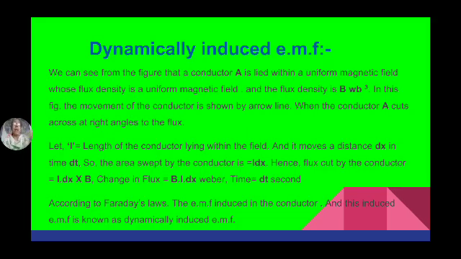Now, how is that equation derived? See, conductor A is moving away from the magnetic field within the flux density B. When it is moving like this, how much flux is attached to the conductor? If this is the magnetic field, how much area will it cross? That much flux will link with the conductor.